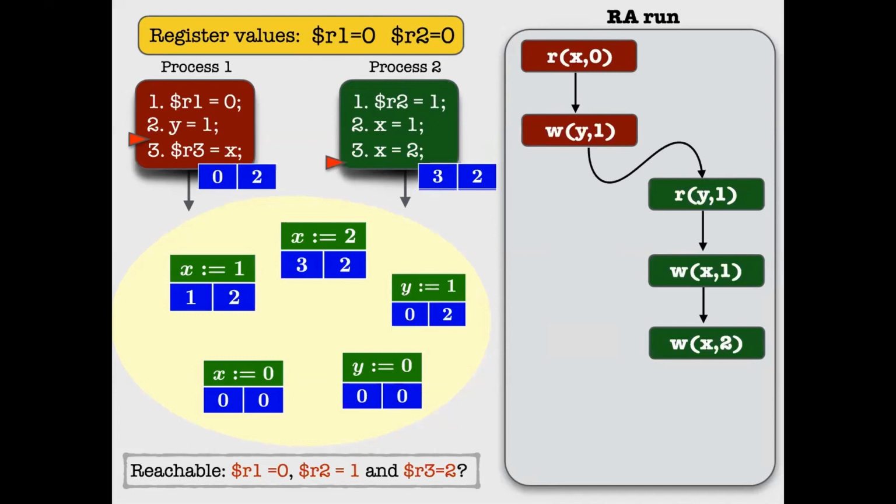So notice that the local timestamp of X for the first process is 0. So it can read either from the message in the memory pool whose timestamp is 0 or 1 or 3. Here it just chooses non-deterministically to read the value 2, and therefore the local view of the first process becomes 3 and 2. And indeed we see that this reachability query that we wanted to check happens to be true.